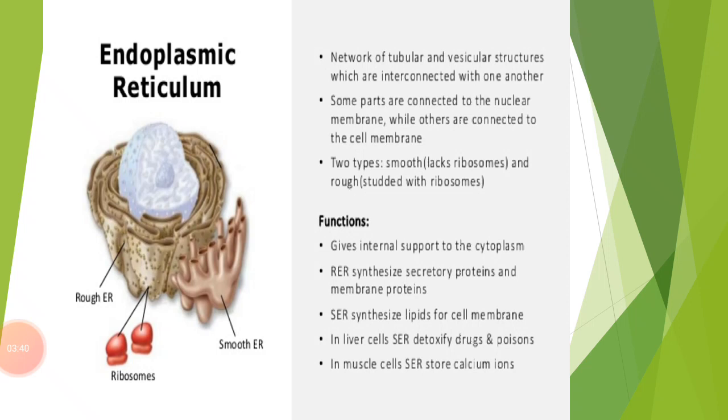And the endoplasmic reticulum that does not have any ribosomes, thus appearing smooth, is commonly known as smooth endoplasmic reticulum. So this is about the endoplasmic reticulum.